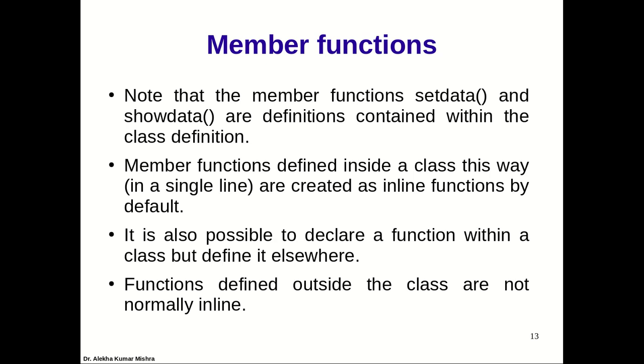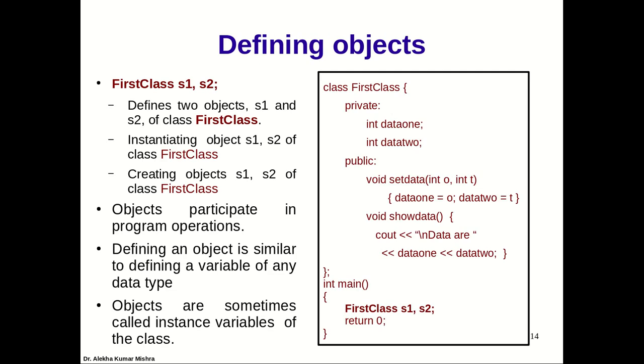How? By using the scope resolution operator. We have already learned about the definition of namespace. Namespace helps us to define a function of one scope outside any other scope. We will clearly mention its scope so that we can define it. So this is our first class.